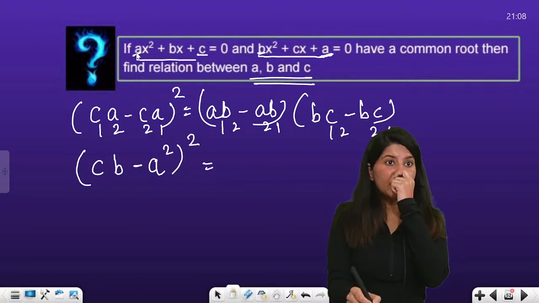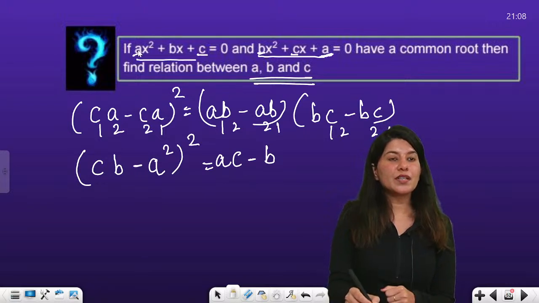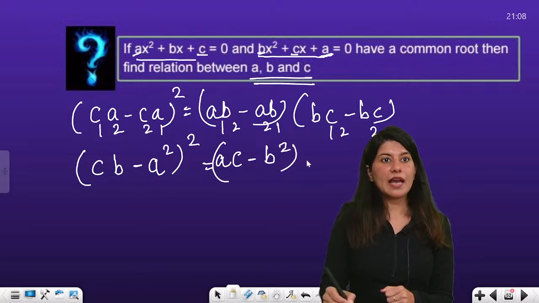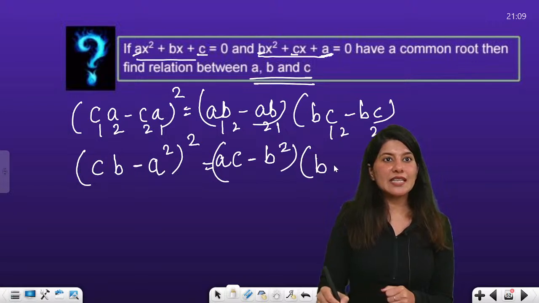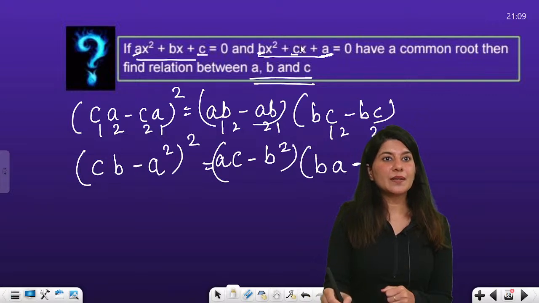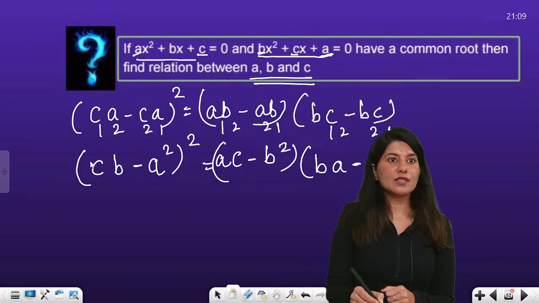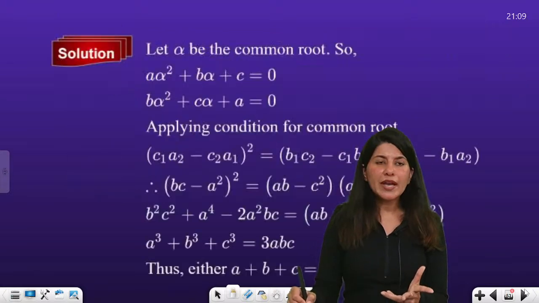Now A1 B2. So A1 is A, right? And B2 is C. Minus A2 B1. So A2 is B and B1 over here is this B. And last, B1 C2. So B1 is B. C2 is this A, minus B2. B2 is C and C1 is C. So this is what you are going to get. This is the relation between A, B and C. Now you can go ahead and solve it.